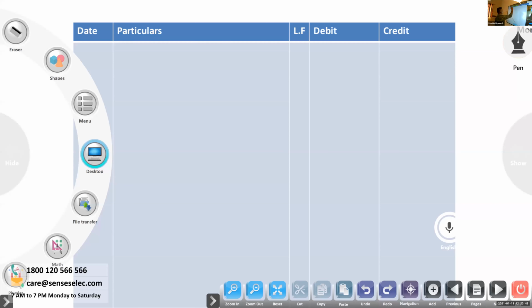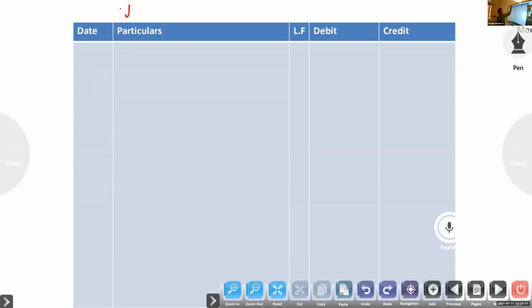So now we will do journal entries in the books of B. Journal entries in the books of B. So now we have to look at the journal entries in the books of drawer.